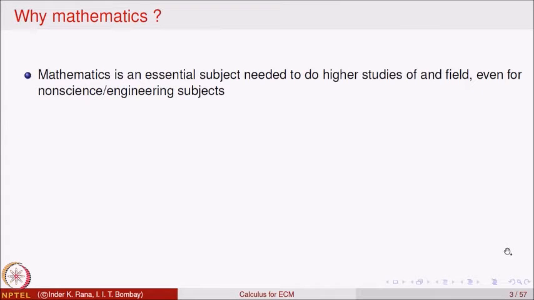One can wonder, as students of economics, commerce and management, why mathematics is required for higher studies in non-science and non-engineering subjects.